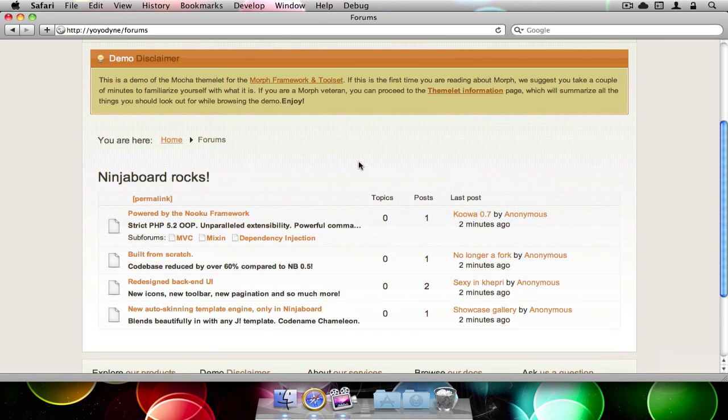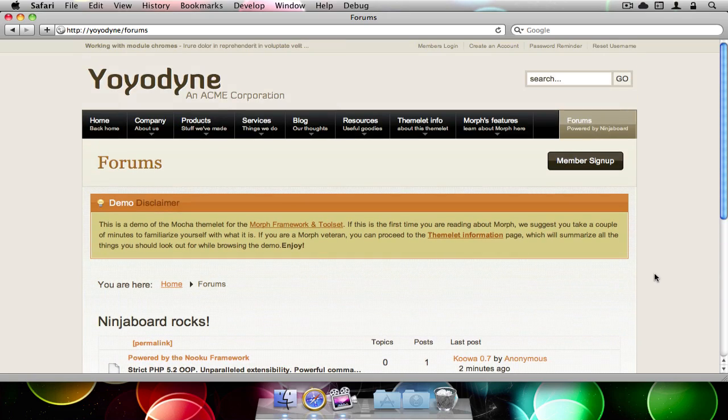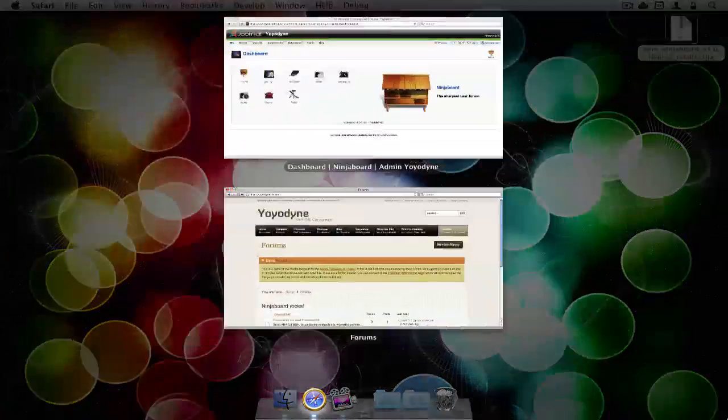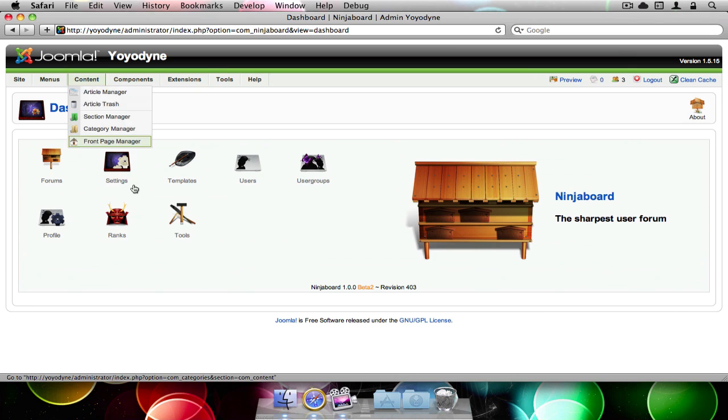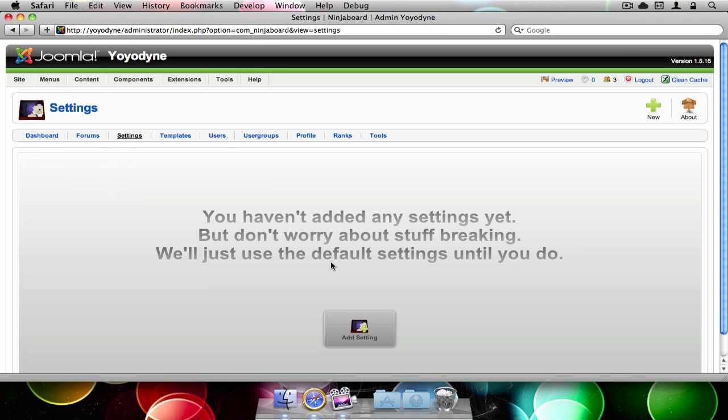Now the next thing we want to do is we need to set the module chrome and module class suffix. So now we need to set up a settings profile that has a default chrome other than rounded.